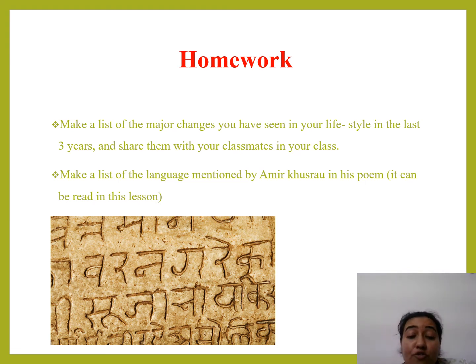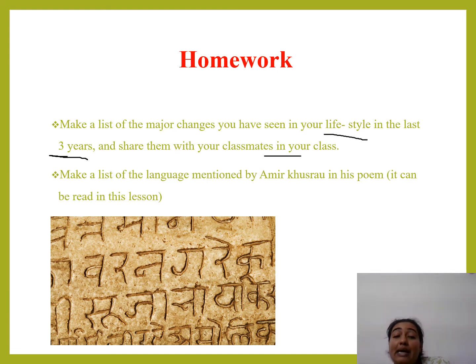Now you need to make a list of major changes that you have seen in your lifestyle. Today we're talking about your lifestyle in the last 3 years. So today is 2022. So 2019 से 2020 से 21 2022. So 2019 में 18 से ले लेते हैं, and then share with your classmates what the lifestyle changes are: culture changes, food habits, regions, language speaking, all changes. From the aspect of all changes you need to mention and speak with your classmates. This will help you to know how far you have come in change, how far you have evolved and developed, how far you have accepted the change.